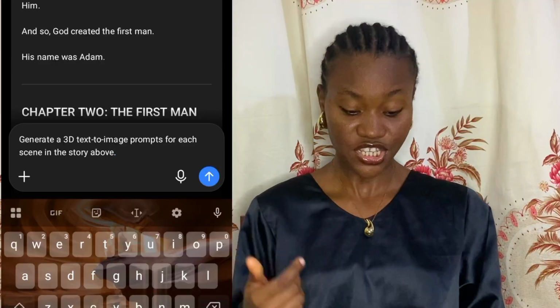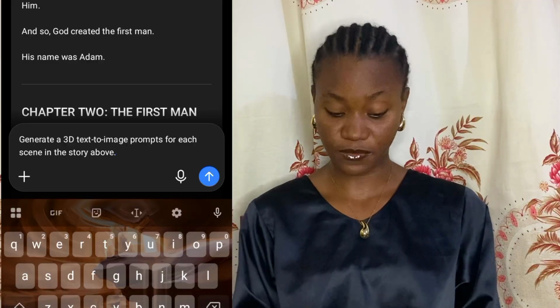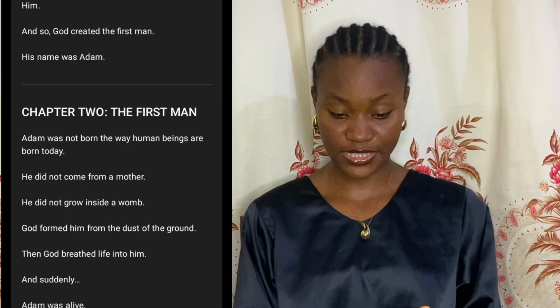Having gotten our story, now the next step is to tell ChatGPT to generate your text to image prompt. So here I told ChatGPT, generate 3D text to image prompts for each of the scenes in the story above. So I'll press this arrow and allow it to generate my text to image prompt. So let us see what ChatGPT would give us. So as you can see, it is generating.